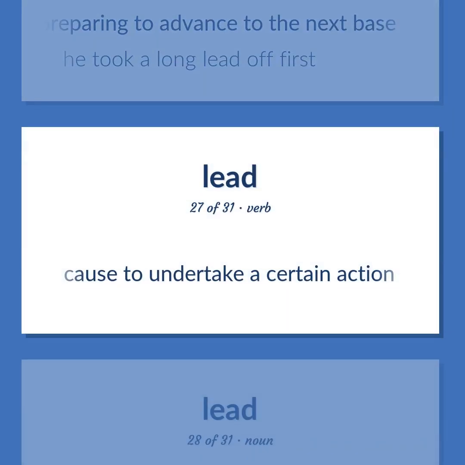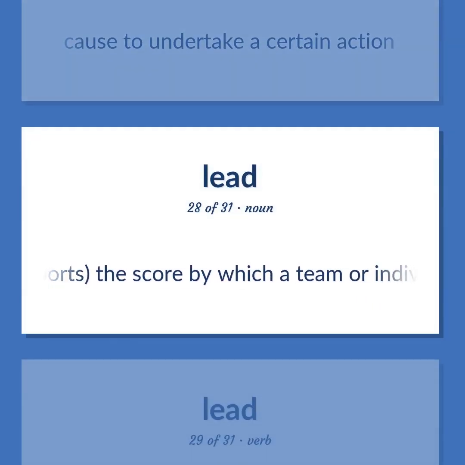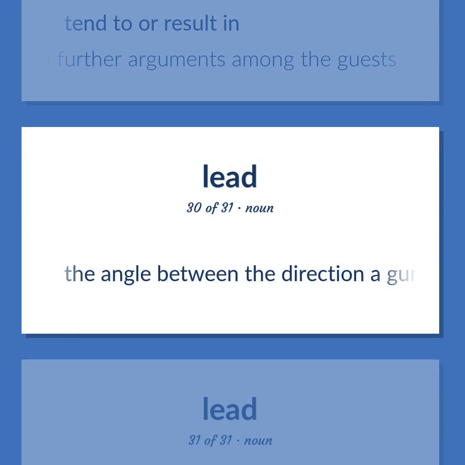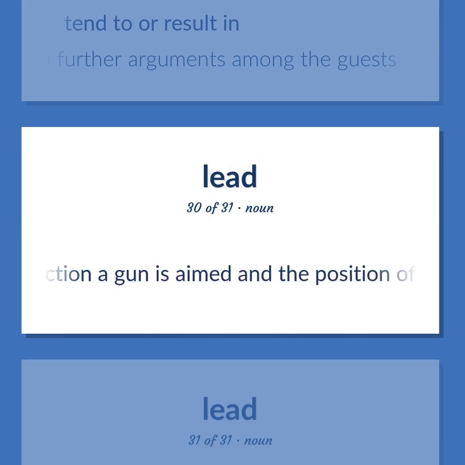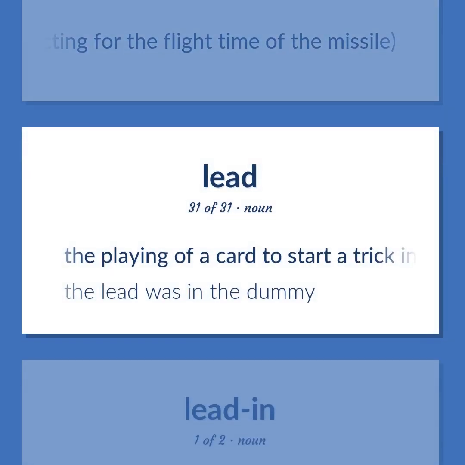Cause to undertake a certain action. Sports. The score by which a team or individual is winning. Tend to or result in. This remark leads to further arguments among the guests. The angle between the direction a gun is aimed and the position of a moving target, correcting for the flight time of the missile. The playing of a card to start a trick in bridge. The lead was in the dummy.